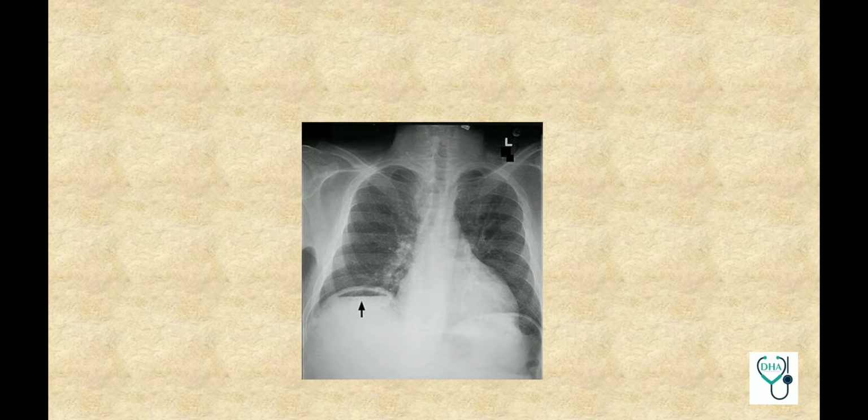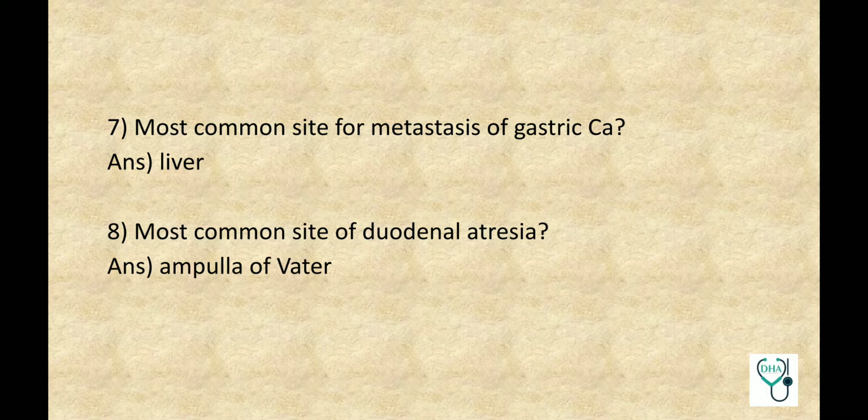This is an image based question of perforation peritonitis, chest X-ray view showing gas under diaphragm. Most common site for metastasis of gastric carcinoma, liver. Most common site of duodenal atresia, ampulla of Vater.